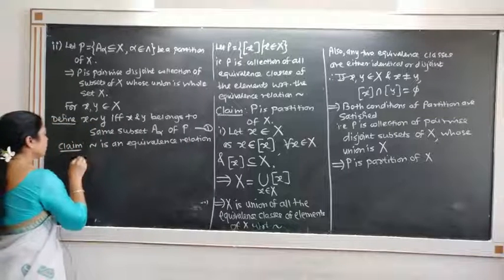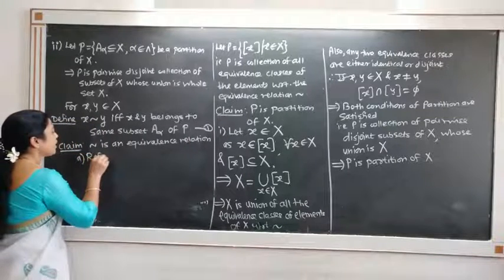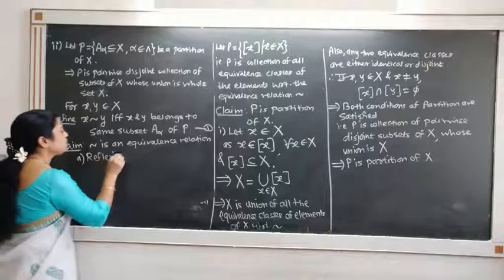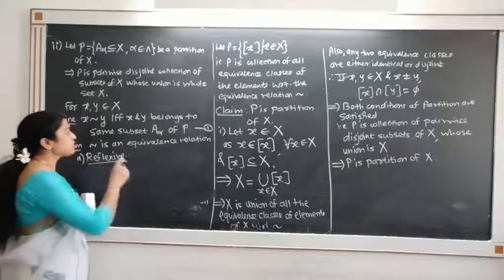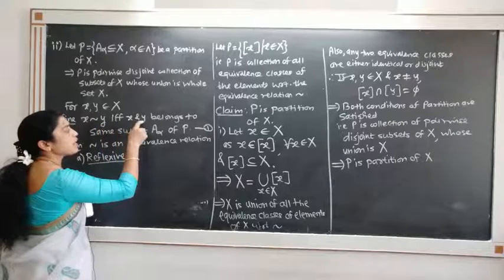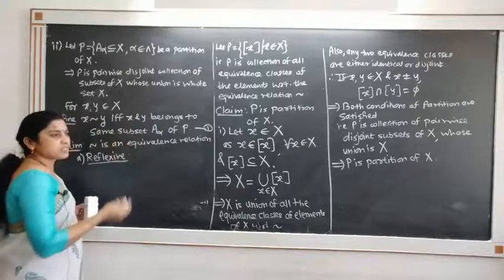So firstly, to prove that it is reflexive, we need x related to x, and x is related to x if x and x both belong to the same subset.